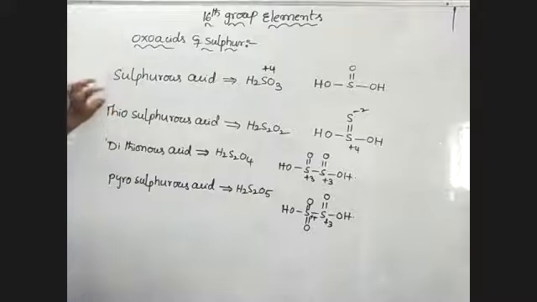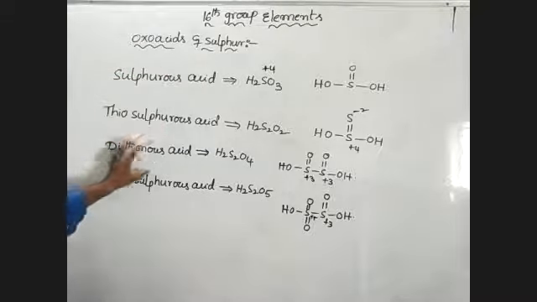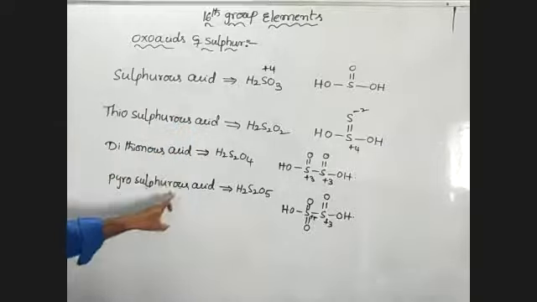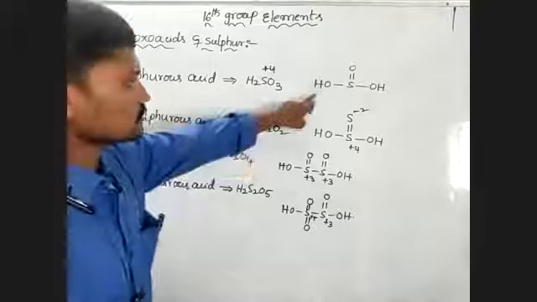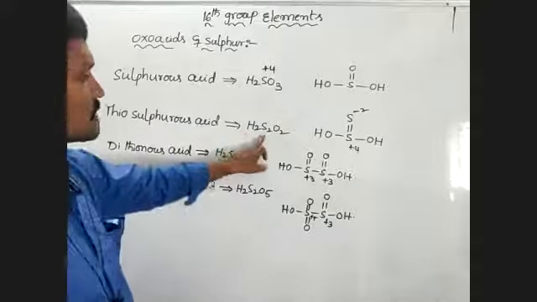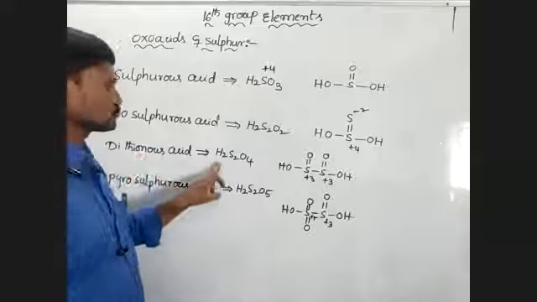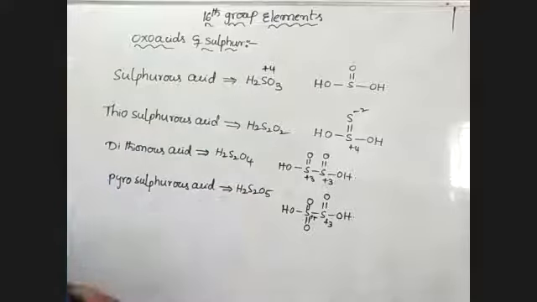These 4 together form one series, which we call the sulfurous acid series: sulfurous acid, thiosulfurous acid, dithionous acid, pyrosulfurous acid. So sulfurous acid, formula H2SO3, has this structure. Thiosulfurous acid, H2S2O2, has this structure. Dithionous acid, H2S2O4, is like this. And pyrosulfurous acid is H2S2O5.